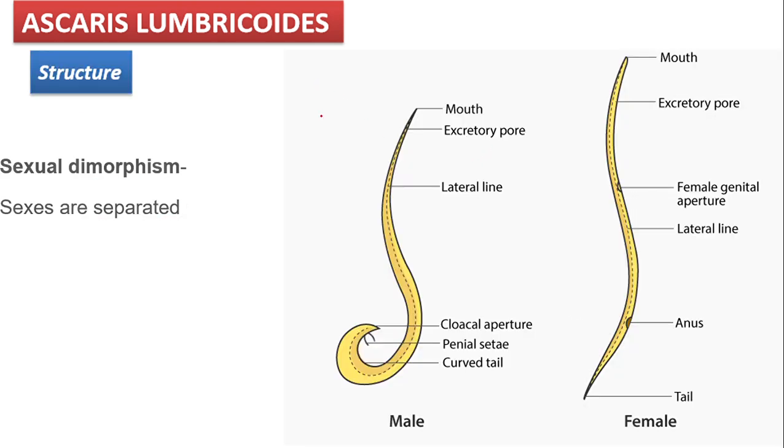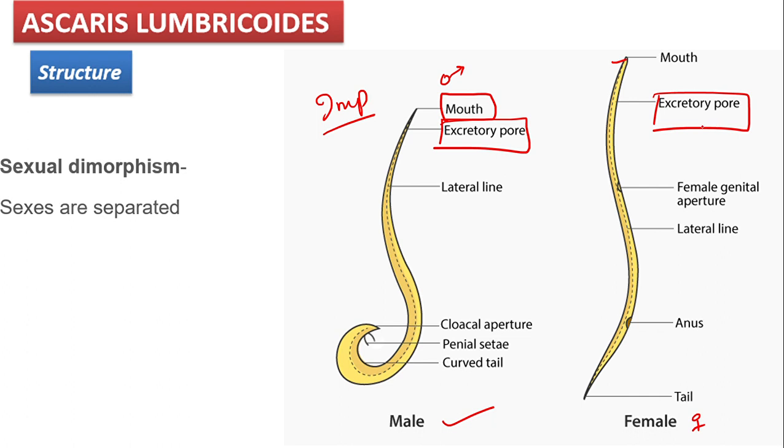Now, this structure is important, class. You're supposed to draw it in your notebook. This is the male one, and this is the female one. When you see, let's compare them. They both have a mouth. They both have an excretory pore. We'll discuss what all these things are. I have drawn the table. Let me first show you the picture, okay?